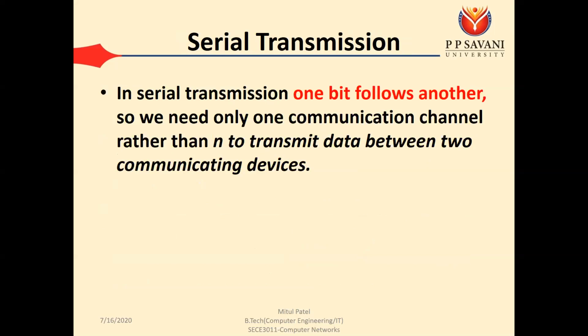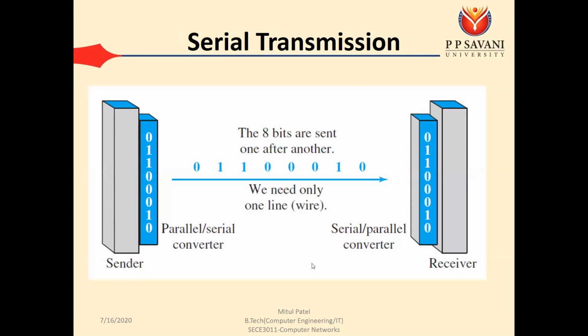While in case of serial transmission, one bit follows another. So we require only one communication channel rather than n to transmit data between the two communication devices. We require only one wire through which we can send our data bit by bit. That is known as serial transmission. In case of serial transmission, at a time we are sending only one bit, while in case of parallel transmission, we are sending multiple bits at a time. But for that we require one hardware that is known as the converter.